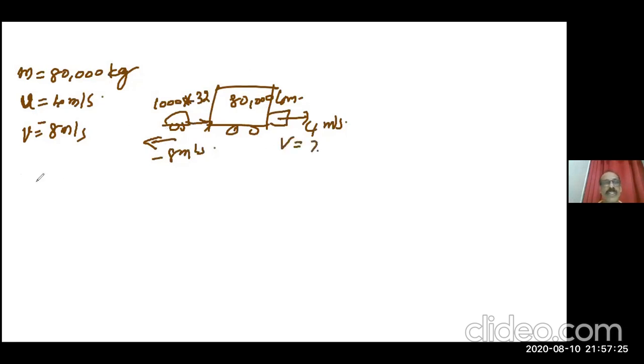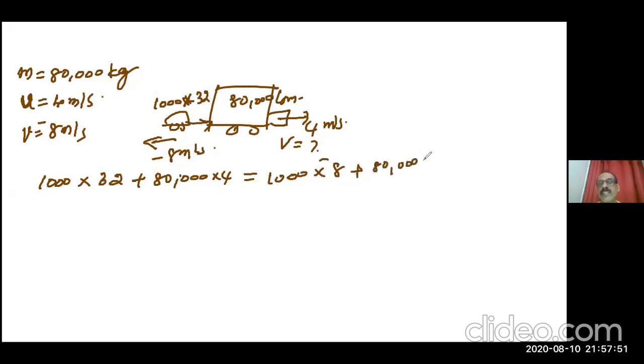So before collision, 1000 into 32, momentum of the car, plus 80,000 into 4, momentum of the truck. After collision, momentum of the car is 1000 into minus 8, it's bouncing, plus momentum of the truck, 80,000 into V. We have to find out this V. Your final answer will come 4.5 meters per second. You can check that later. If you're not getting the answer, tell me.